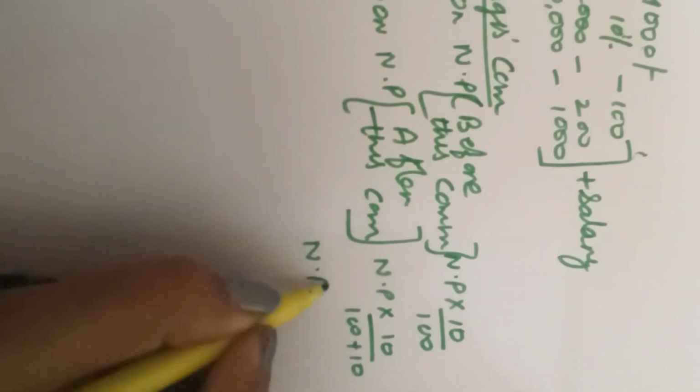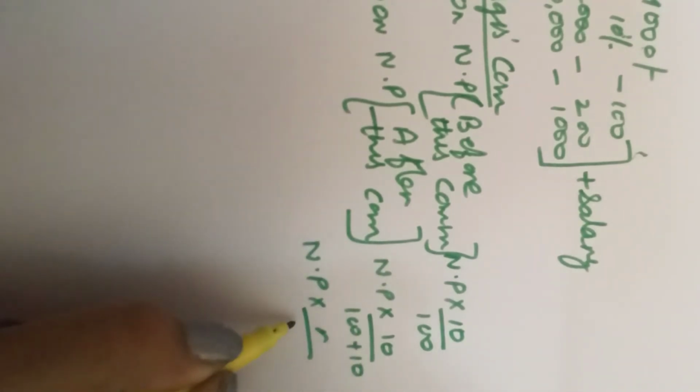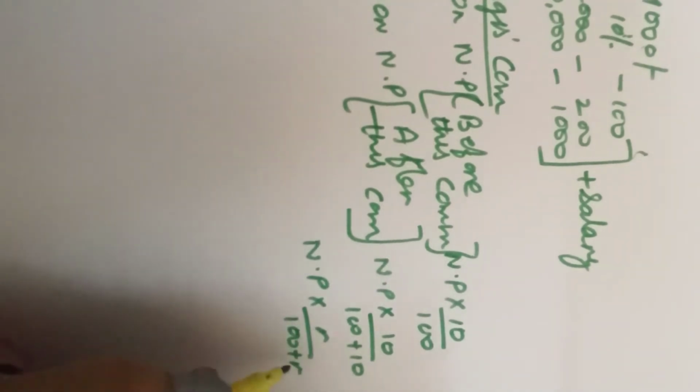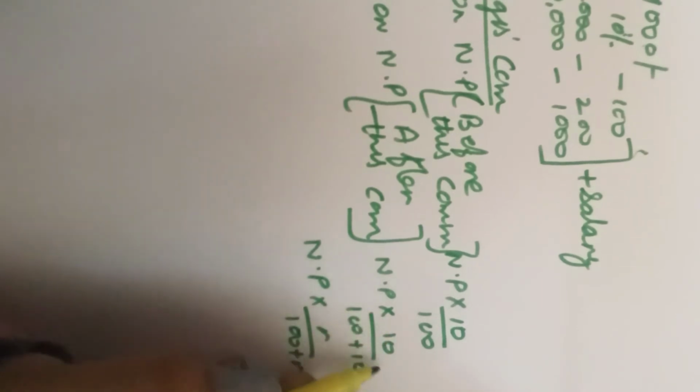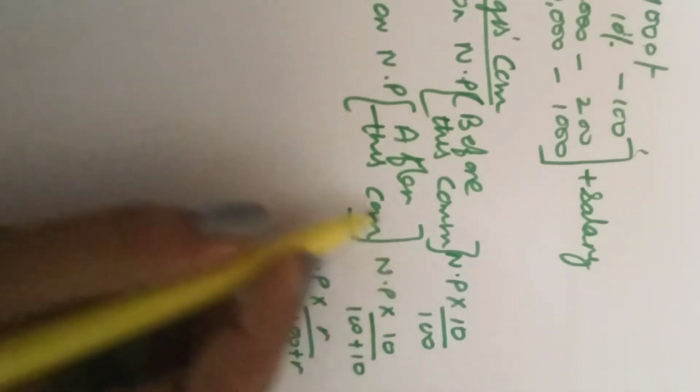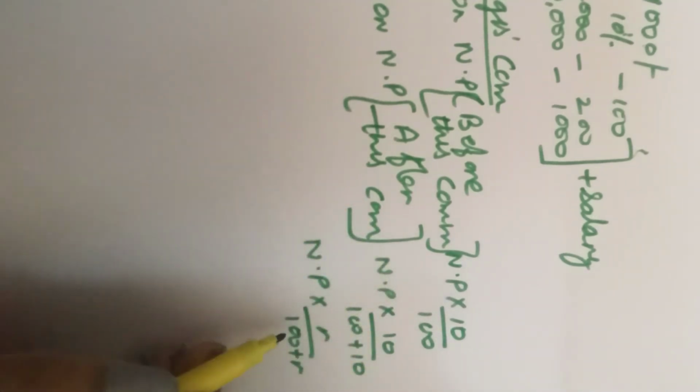Supposing it is 5, it is 5 upon 105. Supposing it is 10, it is 10 upon 110. Supposing it is 20, it is 20 upon 120. So whatever the rate of commission, 100 plus rate will be the denominator. This will be the calculation of commission.